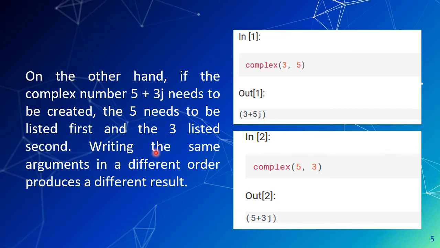But in the second condition, we have given the values 5 then 3, so it will be taken as 5 plus 3j. So you can see here, if we take arguments in a different order, it will produce different outputs.